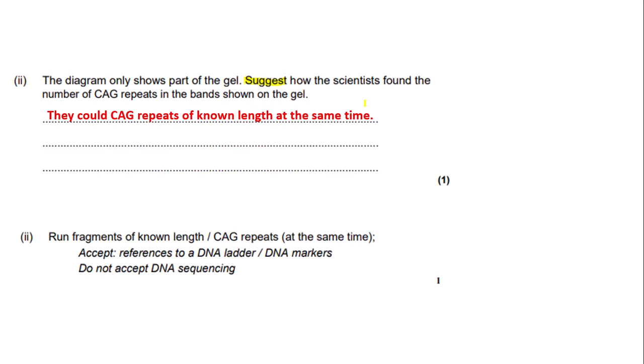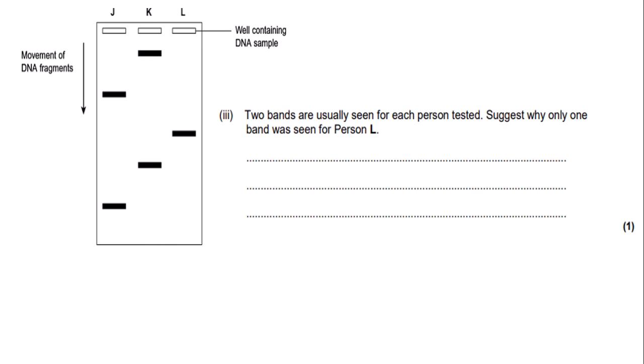If we look at the mark scheme, run fragments of known length or known CAG repeats at the same time. So we would get the mark for the question. It also accepts references to a DNA ladder or DNA markers. However, do not accept DNA sequencing, as gel electrophoresis does not sequence DNA and measures the size of DNA fragments. So let's move on to the next question.